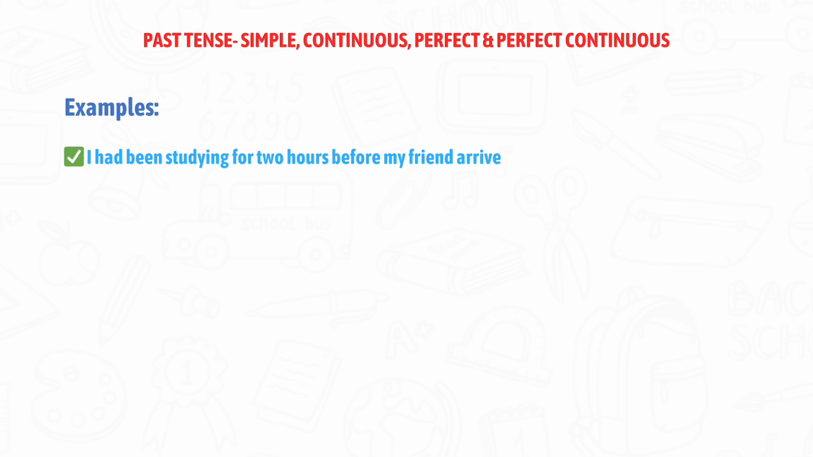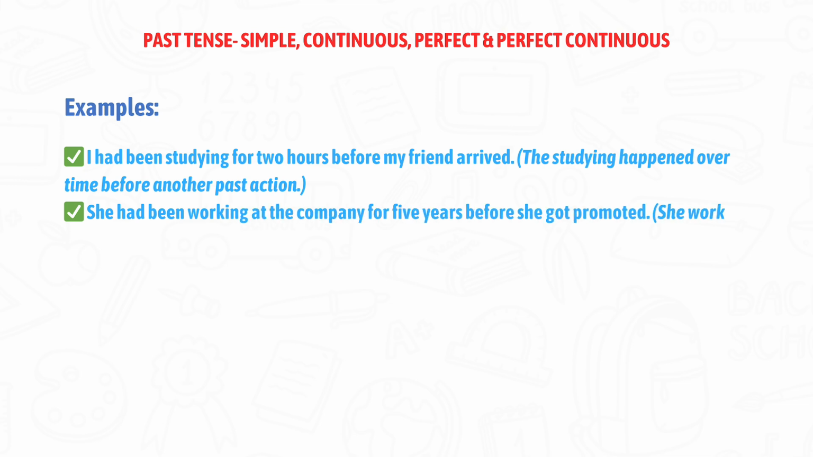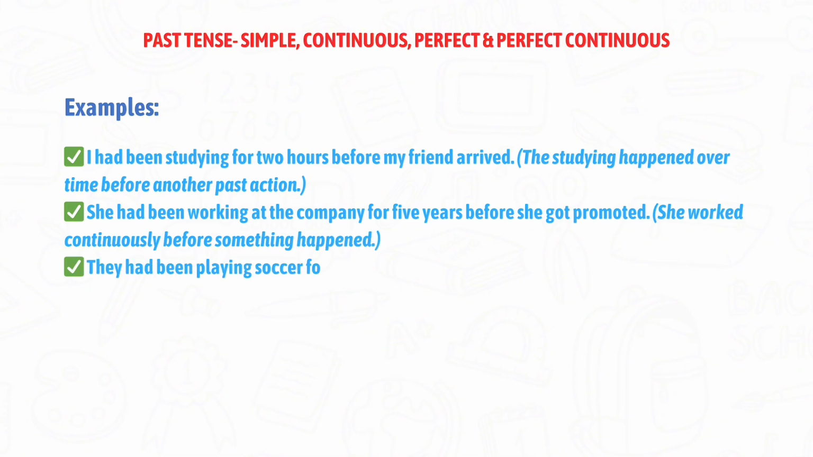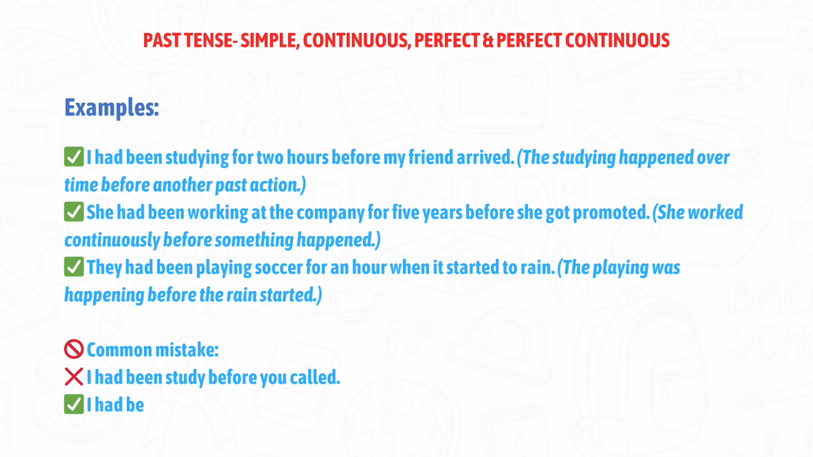I had been studying for 2 hours before my friend arrived. The study happened over time before another past action. She had been working at the company for 5 years before she got promoted. She worked continuously before something happened. They had been playing soccer for an hour when it started to rain. The playing was happening before the rain started.